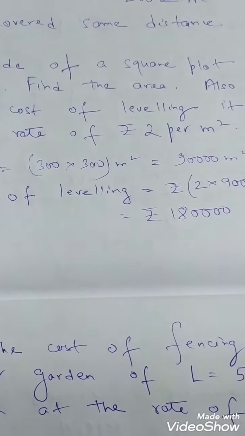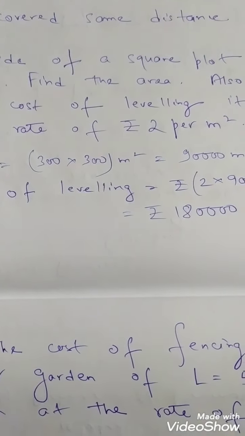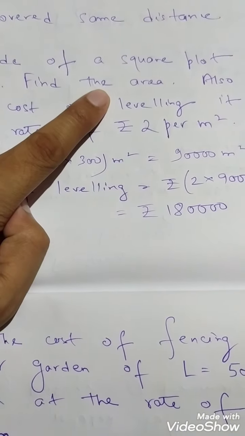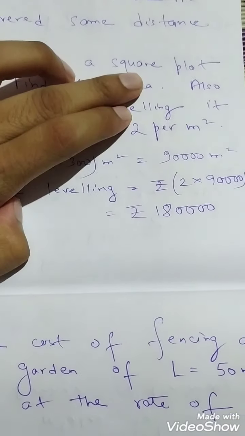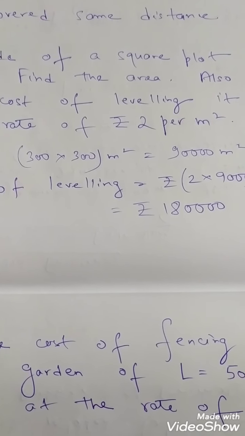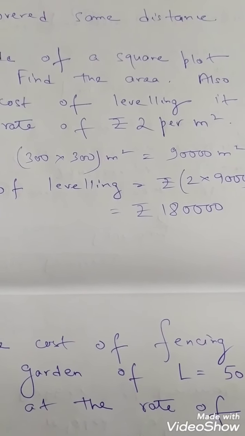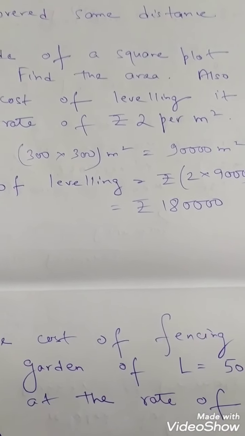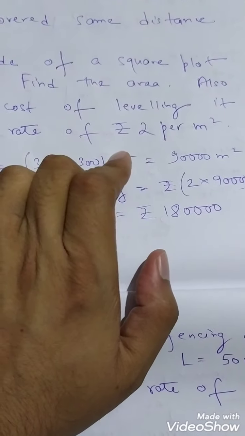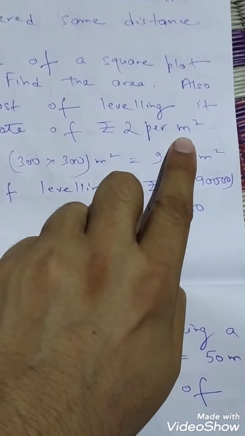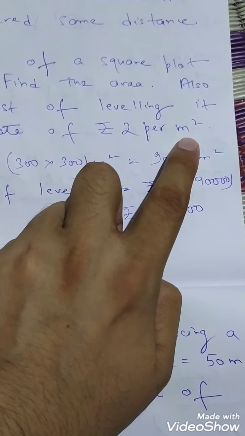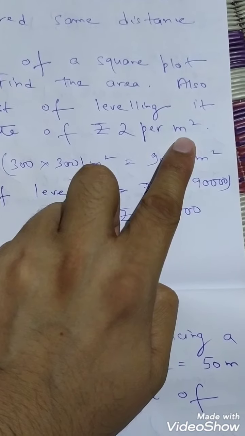Now suppose, what will you do? Will you find out the area or will you find out the perimeter? The main question. Now see, here in the question it is already given to find the area. But suppose this one is not given. How will you come to know whether you have to find out the area then multiply by 2, or find out the perimeter then multiply by 2? Now see, there is one trick to understand. What is the trick? You will look here. Rupees 2 per, you see here it is given meter square. Rupees 2 per meter square, and we know that meter square is the unit of area.